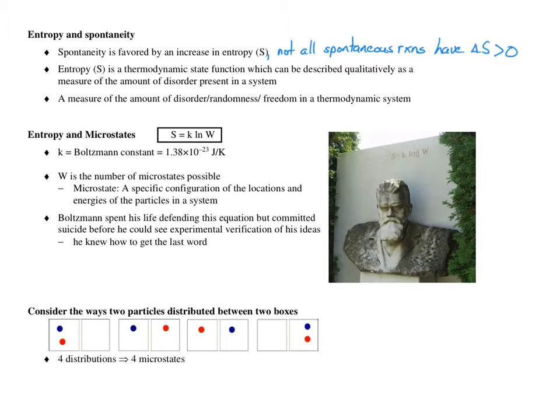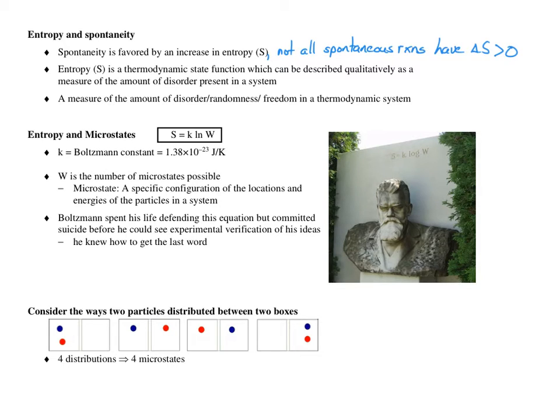The other factor that helps determine spontaneity is entropy. Spontaneity is favored by an increase in entropy. In other words, most spontaneous reactions occur simultaneous with an increase in entropy. However, not all spontaneous reactions demonstrate an increase in entropy, i.e. have a value of delta S greater than 0.